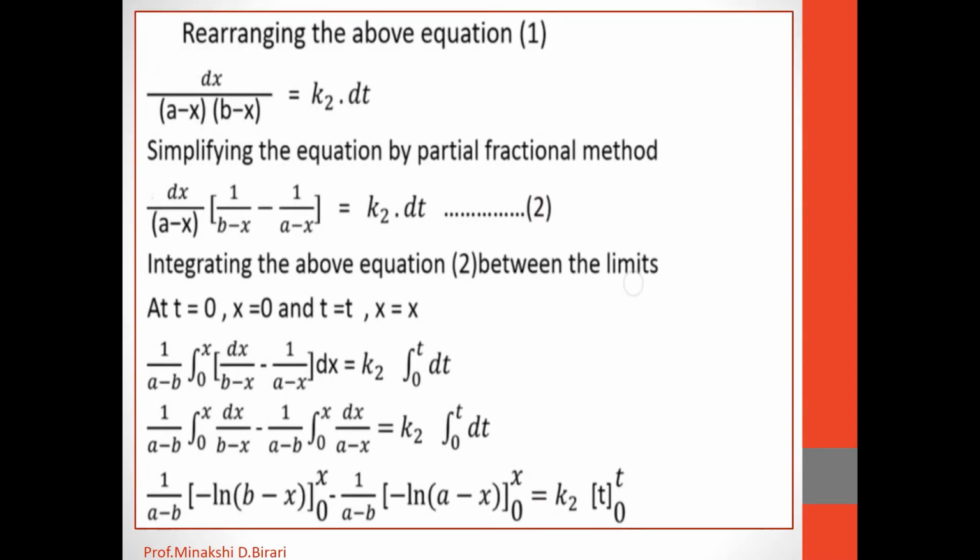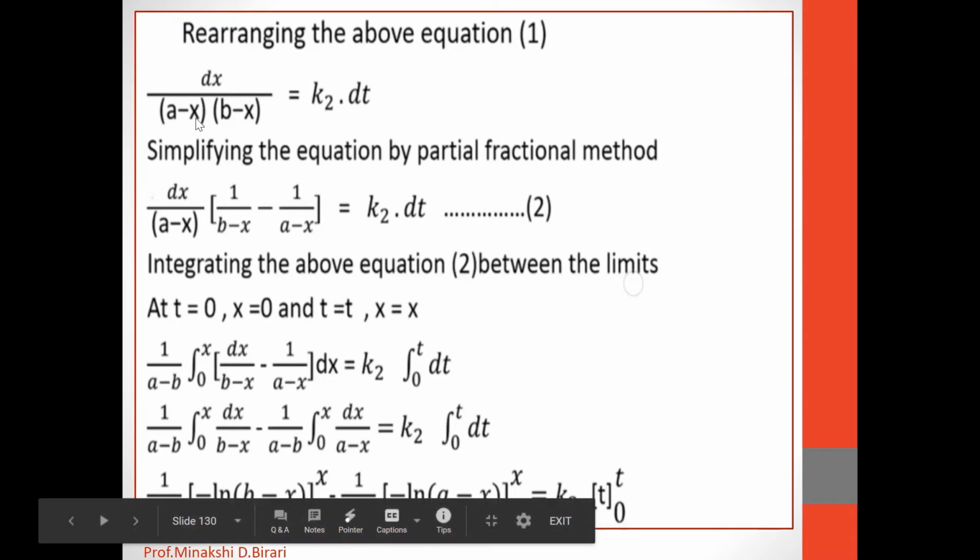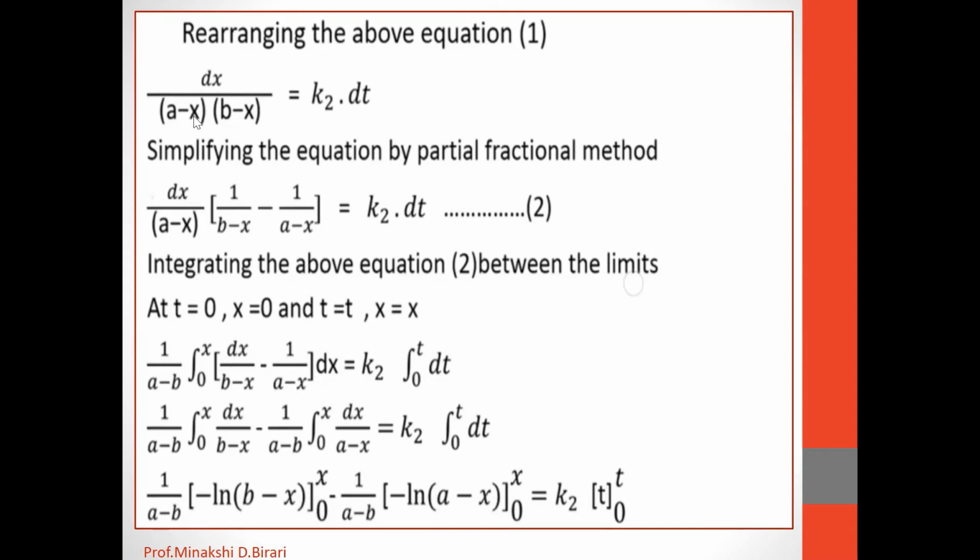If we rearrange the above equation by separating the variables, we get dx upon (a minus x) into (b minus x) is equal to K2 into dt. So simplifying the equation by the partial fraction method, we get dx into [1 upon (b minus x) minus 1 upon (a minus x)] is equal to K2 into dt. We can give this equation number 2.